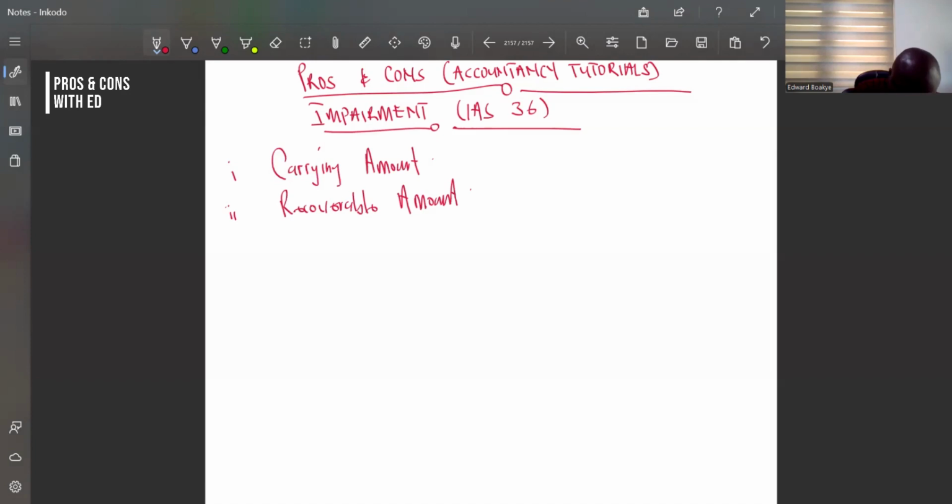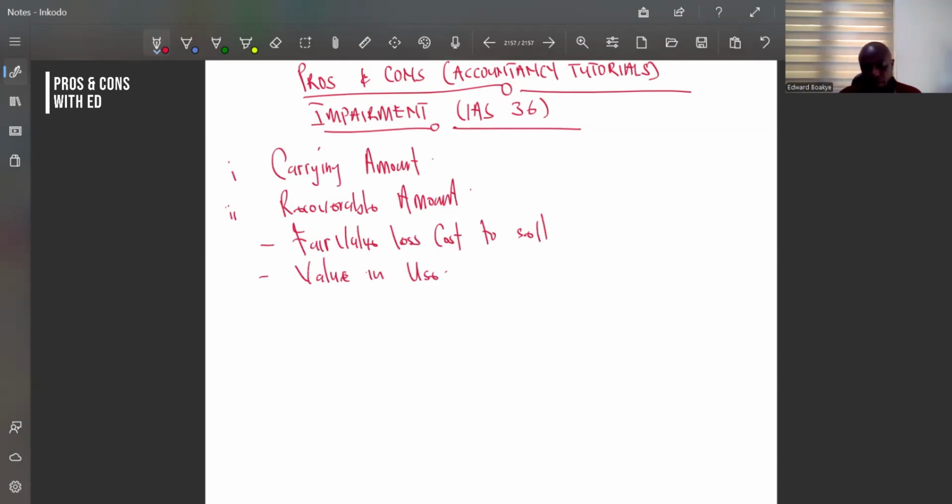So under this, we will have fair value less cost to sell, and we also have the value in use. As I was explaining, the fair value less cost to sell is what we call the net realizable value.